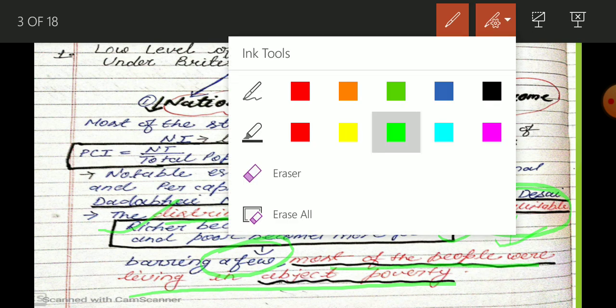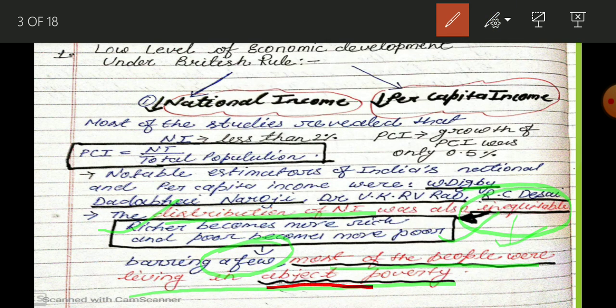What is abject poverty? Abject poverty is that condition in which people are not able to get food, shelter, sanitation, drinking water, healthcare facilities. So when people are facing these types of problems, we call it abject poverty.